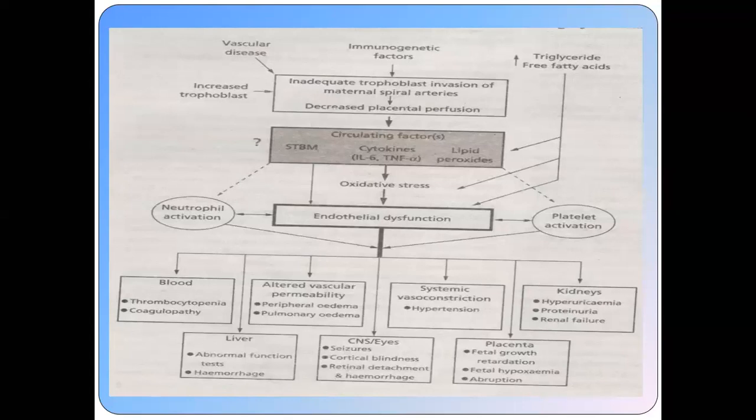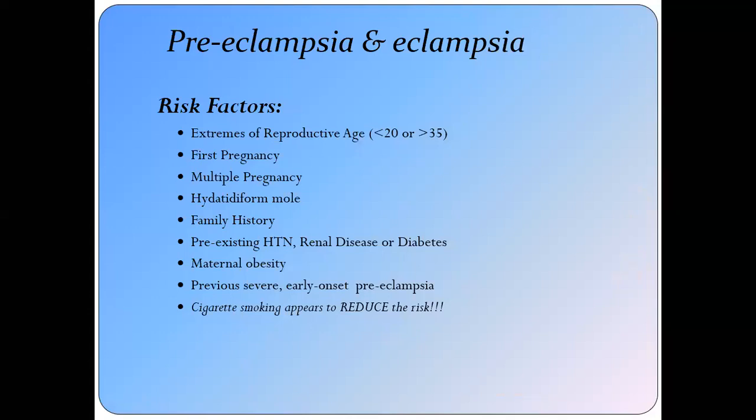So this flow chart helps us understand the pathophysiology and how preeclampsia affects all the systems. So this is a multi-system disorder. What are the risk factors of preeclampsia and eclampsia? This is very important. You must remember these risk factors because the management will depend upon them as well.